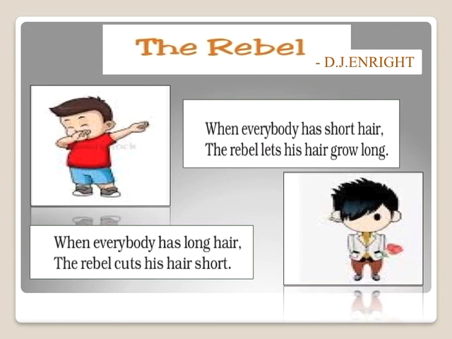When everybody has short hair, the rebel lets his hair grow long. When everybody has long hair, the rebel cuts his hair short. Now, we saw in the definition of rebel that they behave differently. So, they are always different from the general people. So, when everybody around the rebel is having short hair, what will a rebel do? He lets his hair grow long. He will be having long hair. And when everybody is having long hair, he will have short hair. So that is how the rebel will look different.